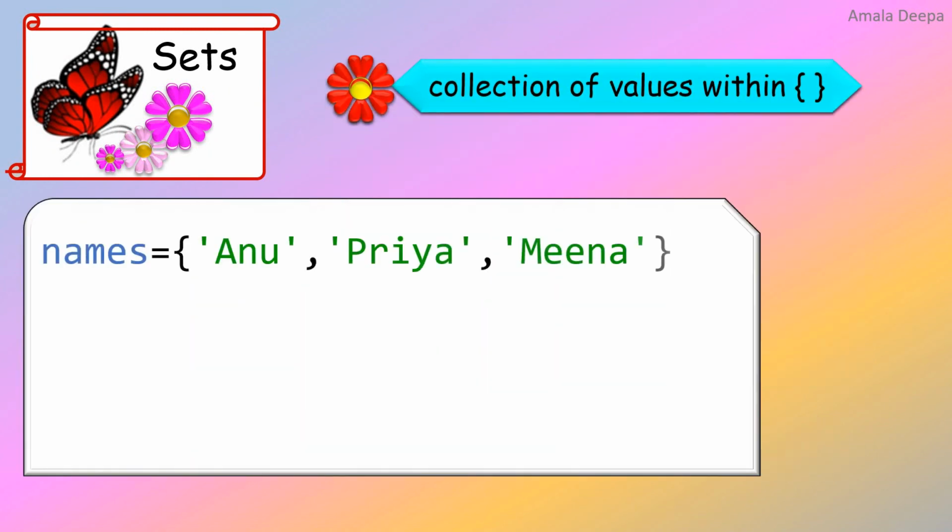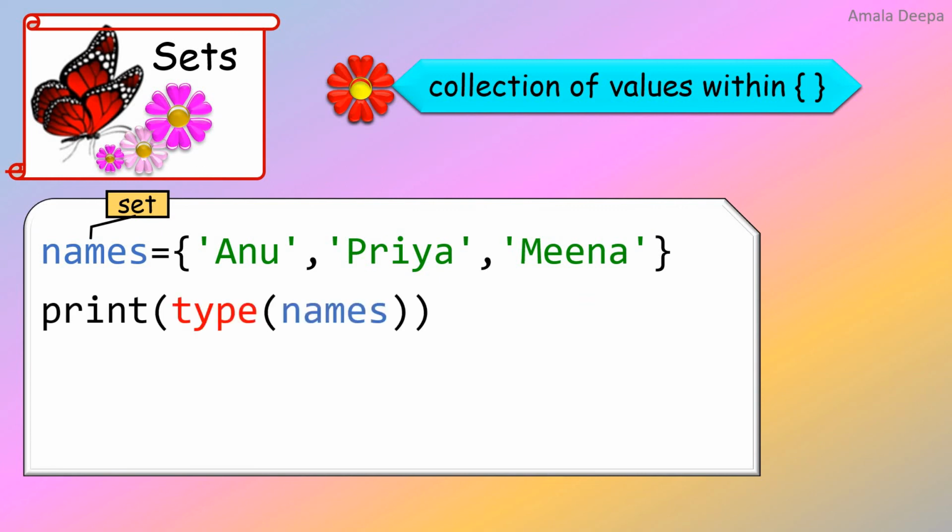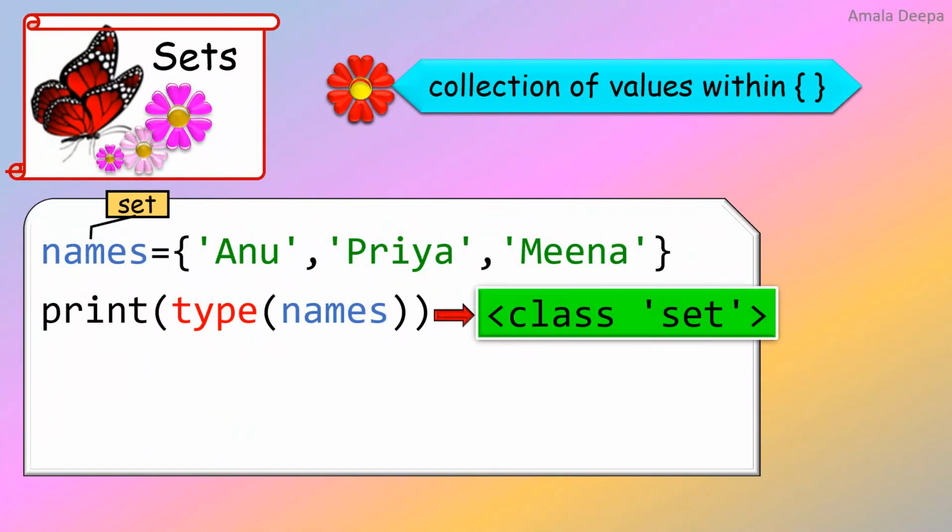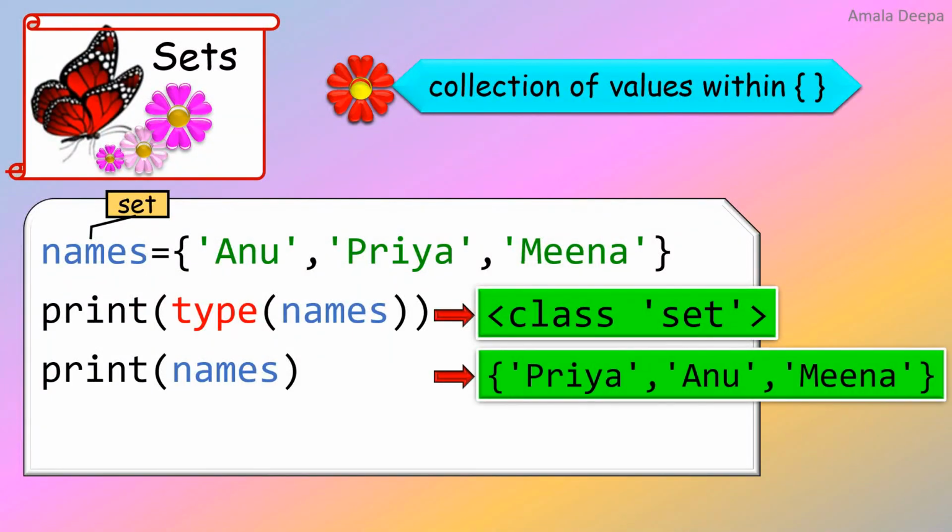Look at this example. I have taken 3 strings Anu, Priya, Meena and placed within curly brackets separated by comma. Here I have created a set. Names is a set object. Let me now print the type of the set object names. The print statement gives the output class set. Print names, that is printing the set object itself, gives the following output.